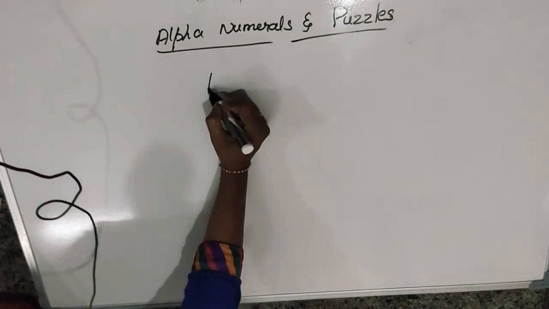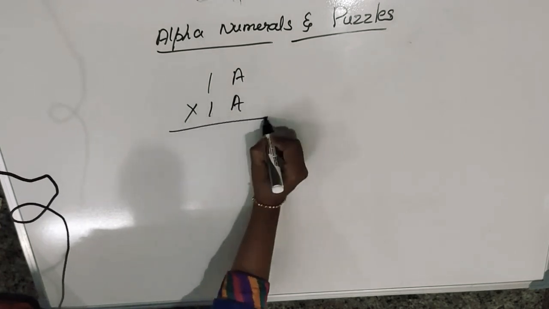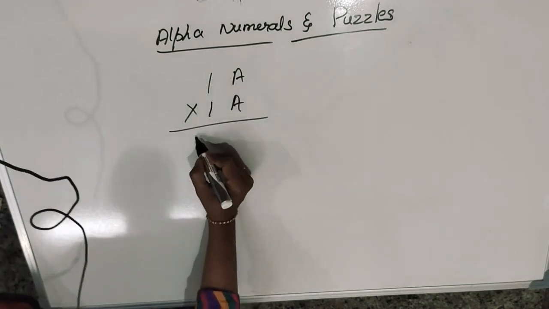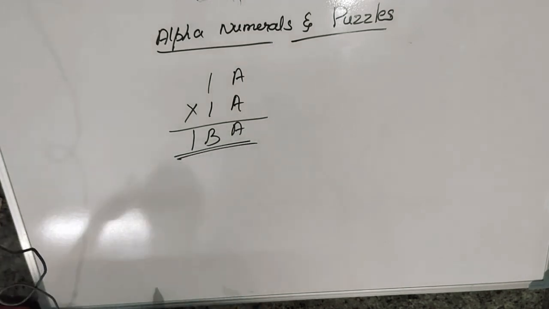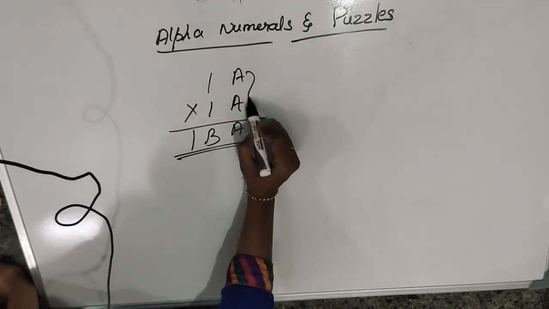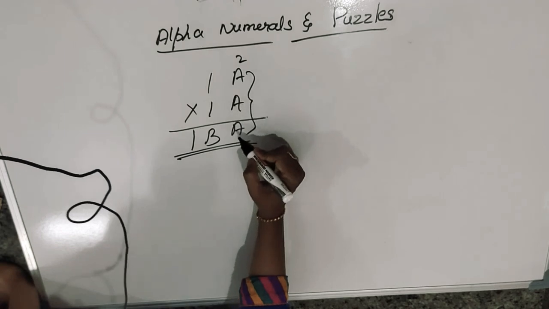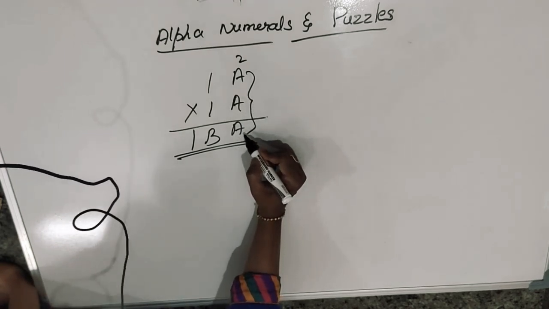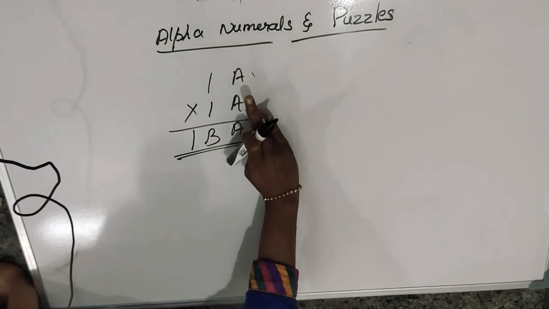Okay, 1a times 1ba. So what it says is that these 3 a's are also the same. If you are getting 2 here, 2 should come here also, not another number. So we will see which number is possible.